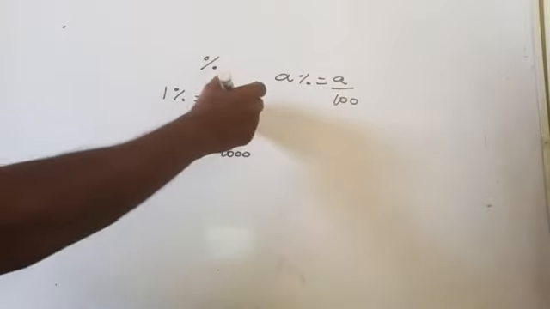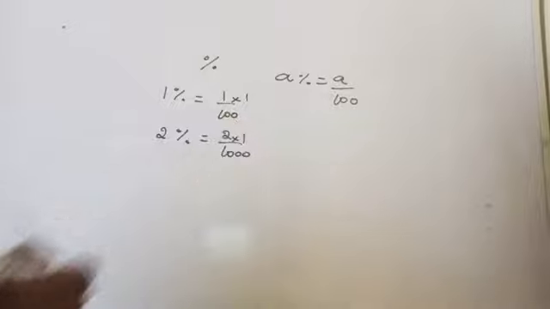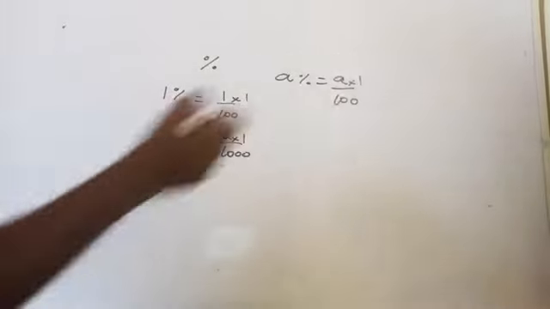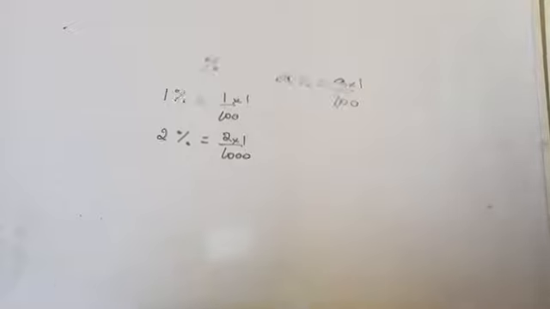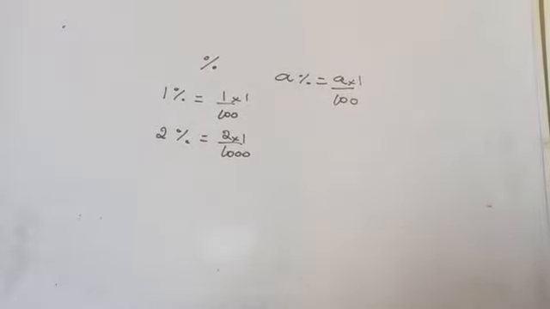1 percentage, 1 into 1 by 100. 2 percentage, 2 into 1 by 100. A percentage, A into 1 by 100. Per hundredths. Are you getting it here? Yes. After that, how to convert ratios into percentage? Right? How will you do that?